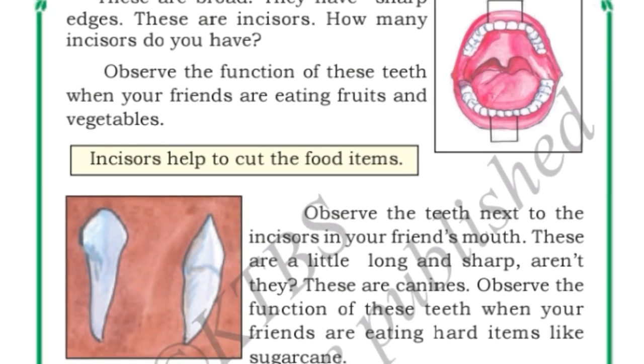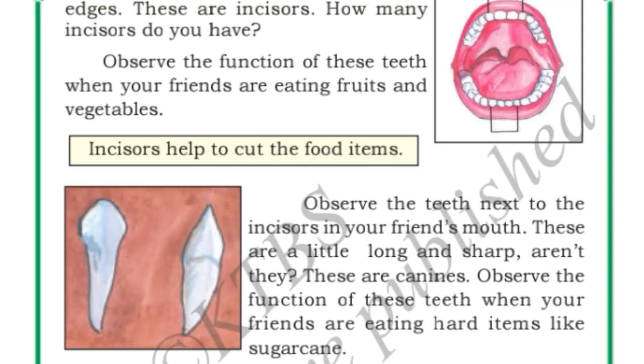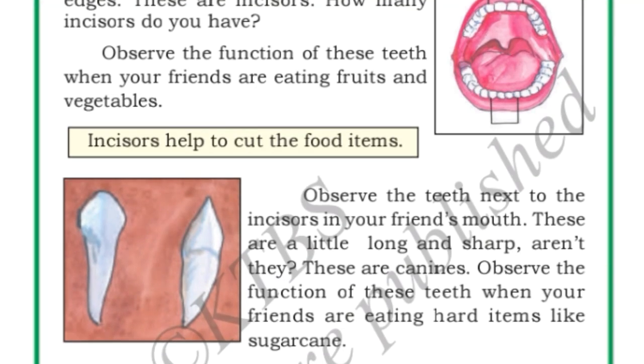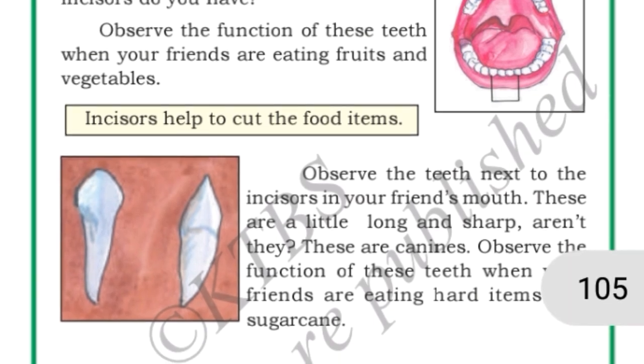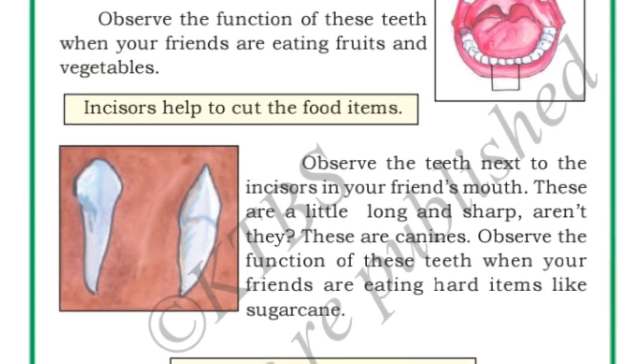Yes. Now, how do these incisors help you, children? These help you in cutting the food items, right? Whichever food items you want to cut, you cut it with your front teeth only, right? Then after that you will take it to the end teeth and then you will chew. Right, children? Yes. Next, after the incisors, there will be canines.